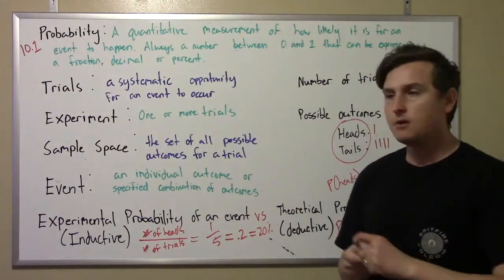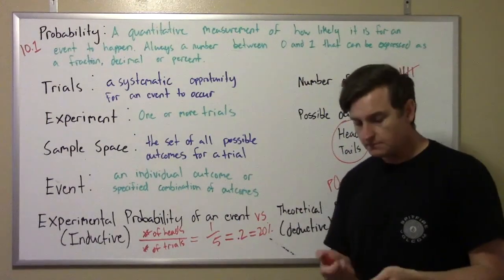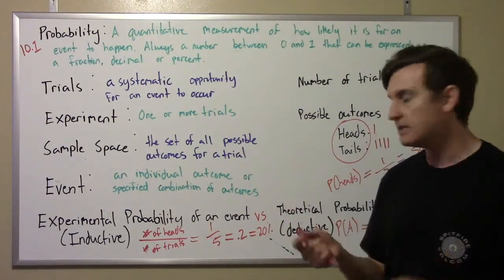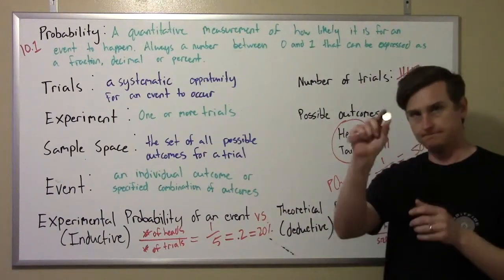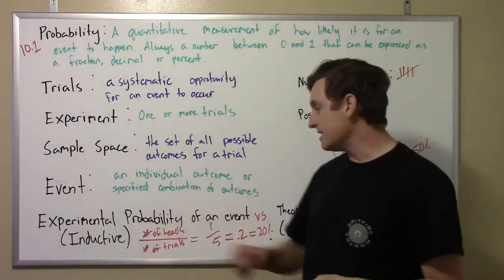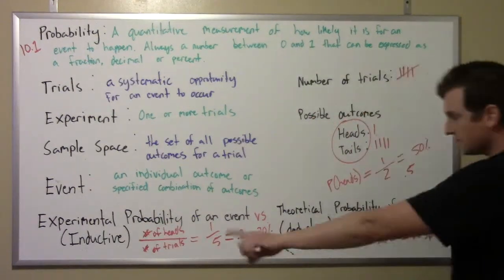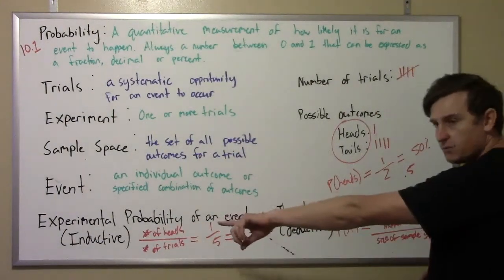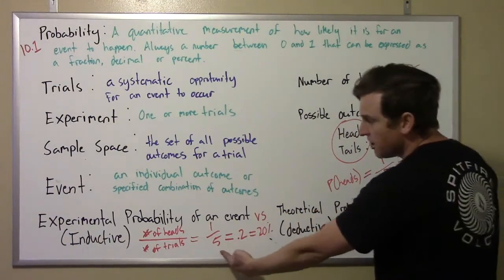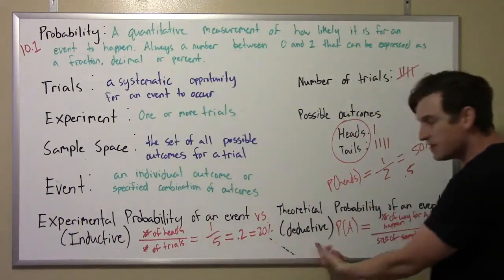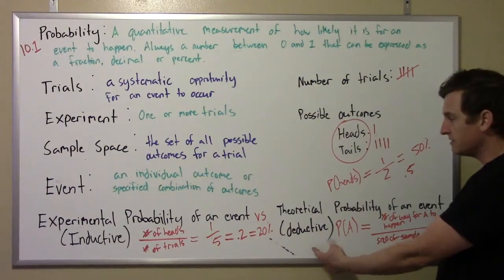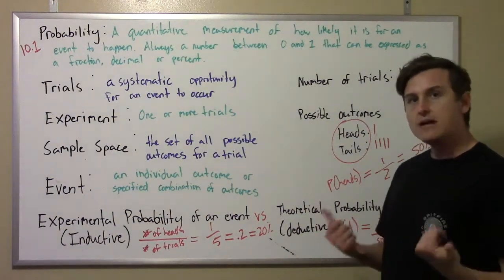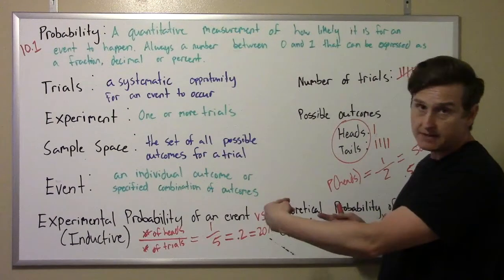Okay? So the theoretical probability is what we arrive at using the idea that things are randomized, equally likely outcomes, and we set up a proportion using math. Okay? An experimental probability is what we get when we do an experiment. So we got two sides of the table here. We got inductive and deductive reasoning. Okay? Inductive would be experiments, observations, things like that. But you notice it's not always accurate, right? Theoretical, you have to make some assumptions about likelihood. You got to figure out some different things. But the idea is, as the number of trials increases, these should become closer together, right?